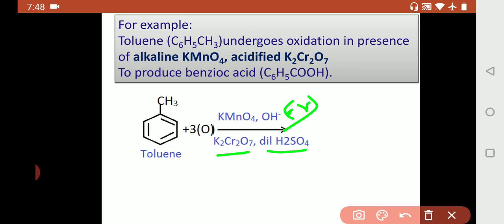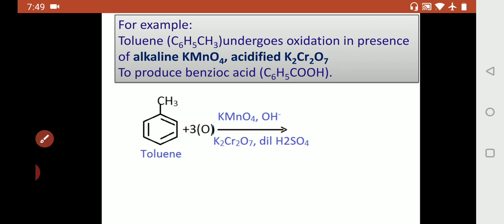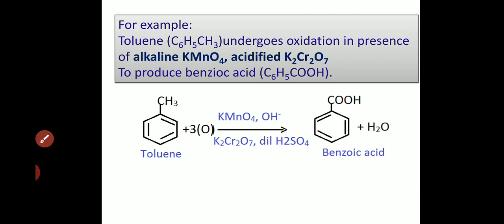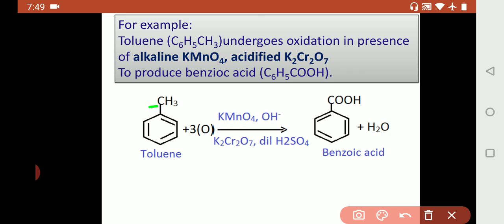Either of these reagents can be used for oxidation purpose, so what will happen? The side chain will become COOH. What is the side chain here? CH3. Yes, the CH3 has become COOH, benzoic acid. Two oxygens are inserted here and these hydrogens are removed as H2O. So overall how many oxygens do we need? 2 here and 1 here, 3 oxygens we needed. Yes, that's why the reaction is balanced like this.